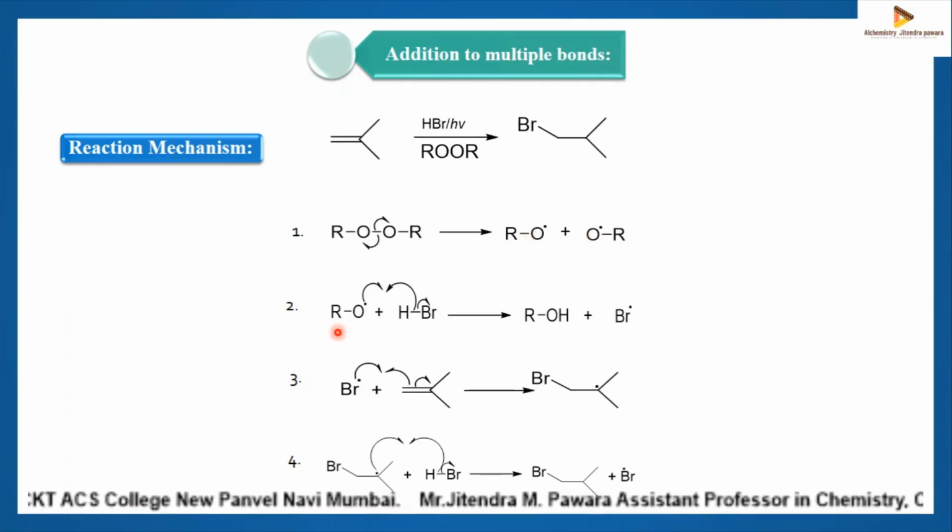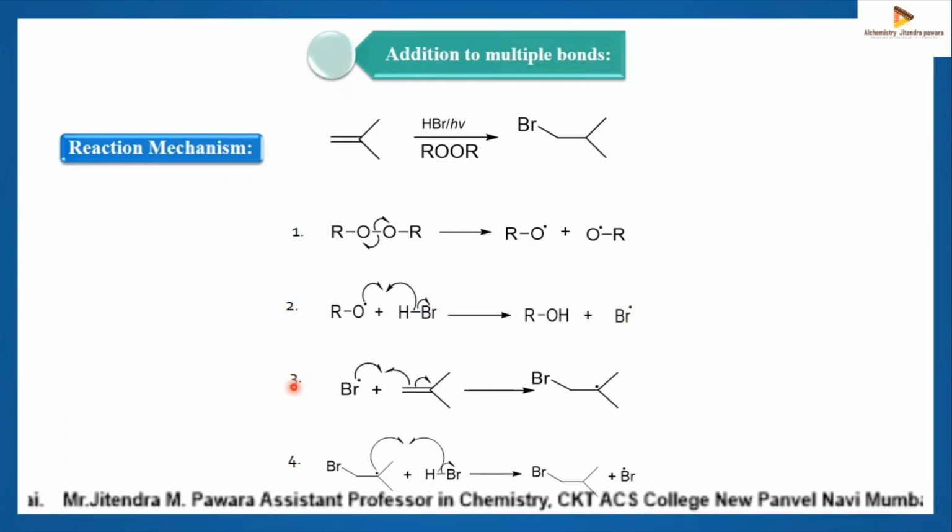In the second step, the alkoxy radical, RO radical, abstracts H from HBr to give Br radical, and this is called a radical substitution reaction. So this alkoxy radical abstracts hydrogen from HBr, converts to ROH alcohol and generates a bromine free radical. This is your bromine free radical.